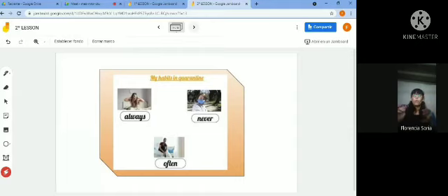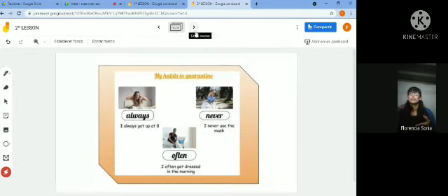Once you have written the adverbs of frequency about the picture, you have to write a sentence according to the picture and according to the adverbs of frequency. For example, in this case, I chose get up, the picture of a woman getting up.